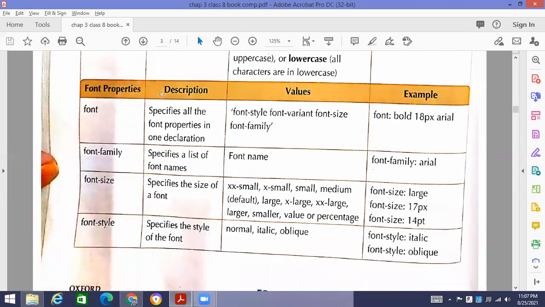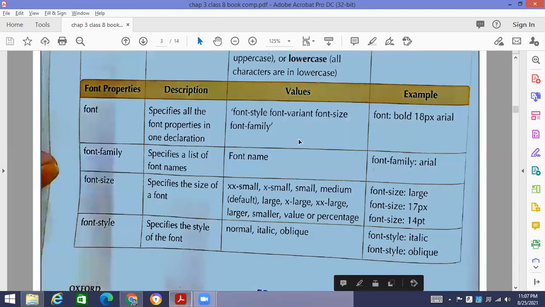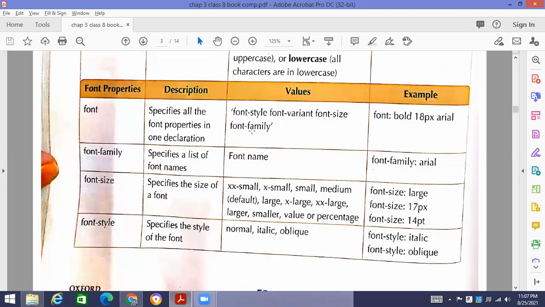Then there are some properties for the font. Specifies all the font properties in one declaration. For example, see this line, what is written over here: font style, font variant, font size, font family. Okay, so basically these are the values. So what we will write, for example, we say font bold. So font bold is basically 18 point pixel if you will mention. So font size will be increased.